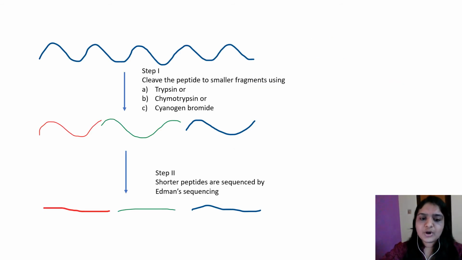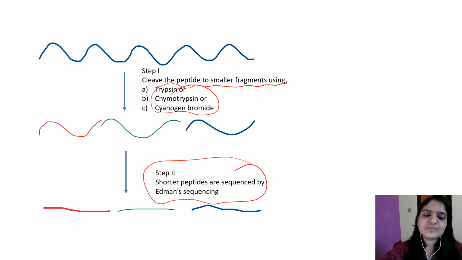So the steps of protein sequencing. Step 1, we have to cleave the polypeptide into smaller fragments using trypsin, chymotrypsin or cyanogen bromide. Step 2, the shorter peptides are then sequenced by Edman sequencing. So Edman sequencing is for sequencing the amino acids. We are labeling the N-terminal amino acid and the Edman's reagent is phenyl isothiocyanate.